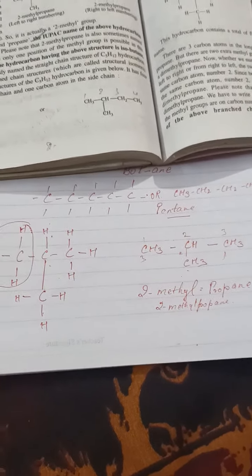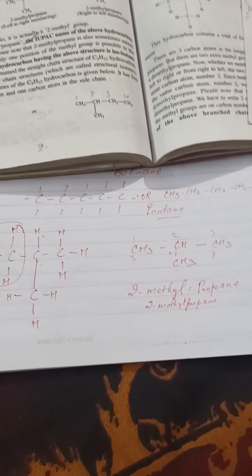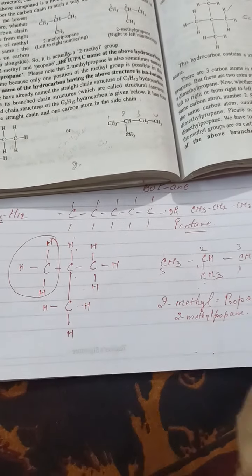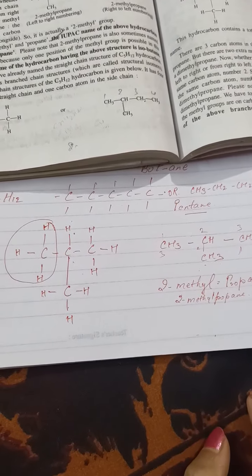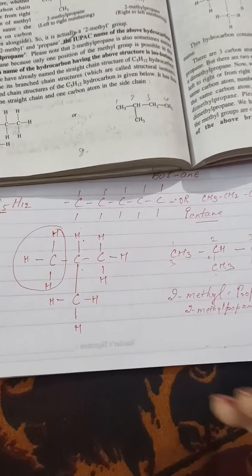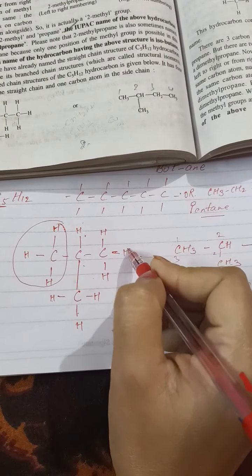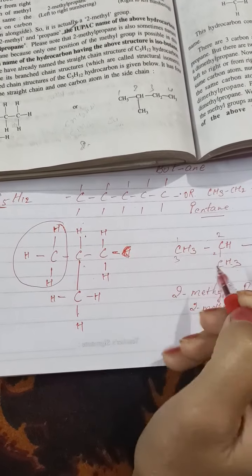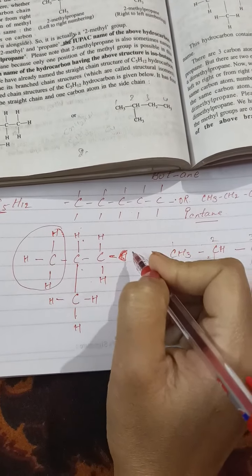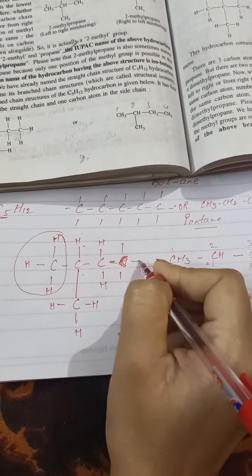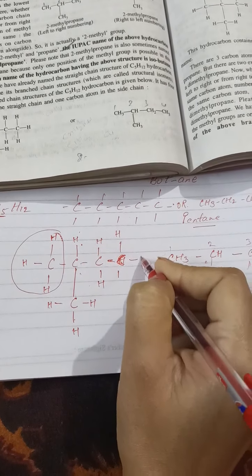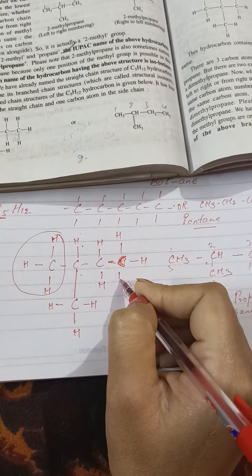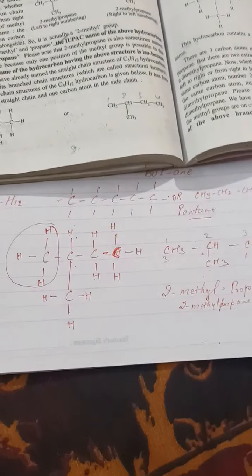Okay, now I am going to change a little bit in this structure. I am going to change something, right? Okay, I have changed here. I have put a carbon here, 1 carbon I have put, and here I have put a hydrogen. Fine, students.